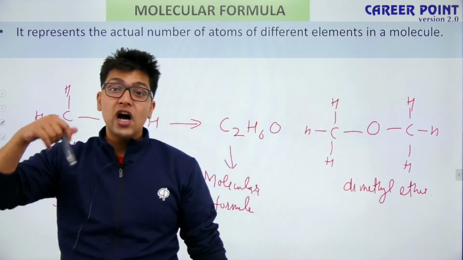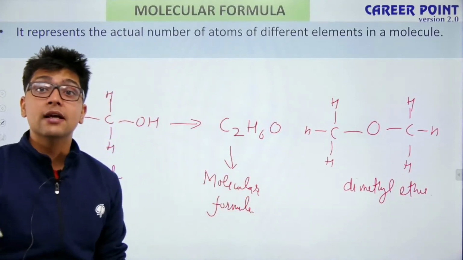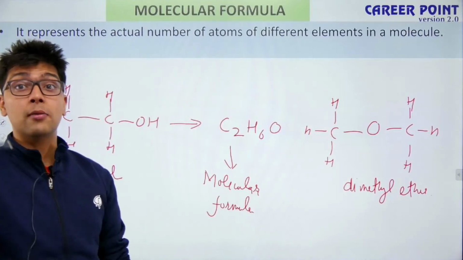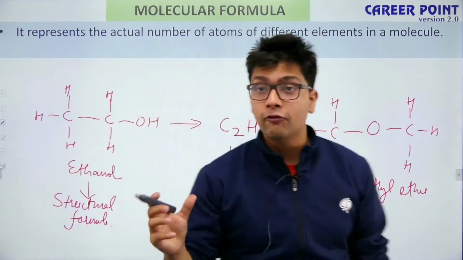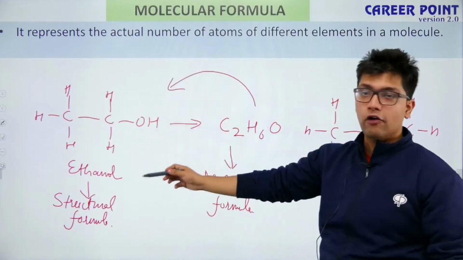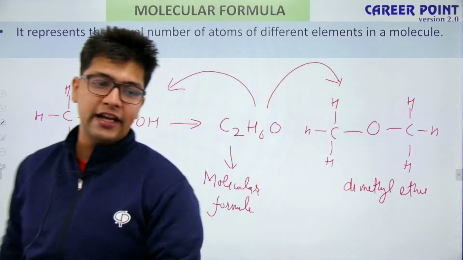So again, one molecular formula can represent multiple structural formulas. We are not exactly sure about the structure. The structure can vary, but the molecular formula is the same. So this molecular formula can represent this structural formula as well as this structural formula. Is this clear at this moment?